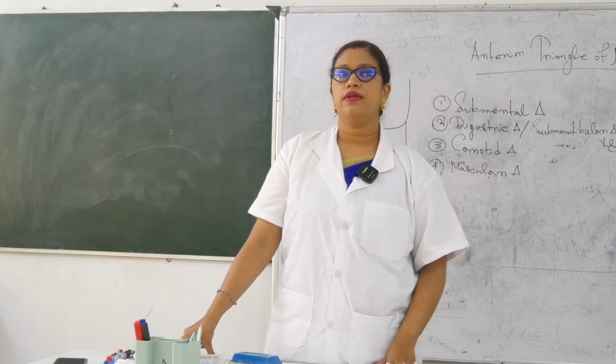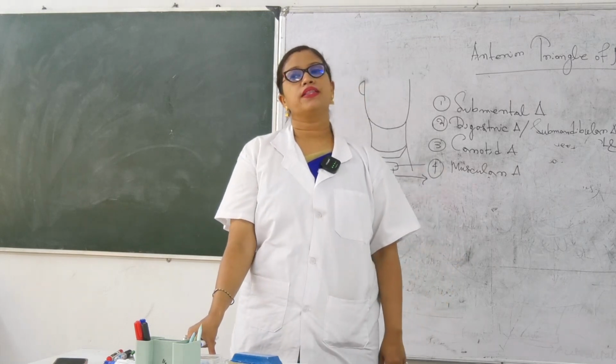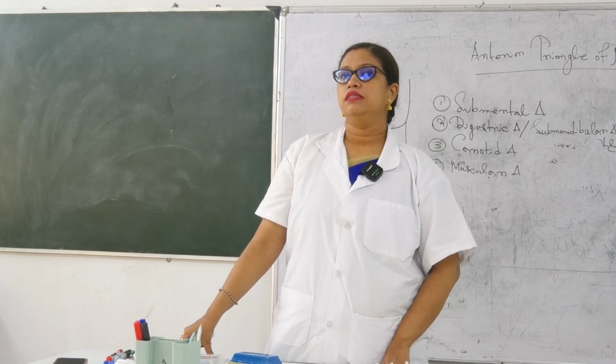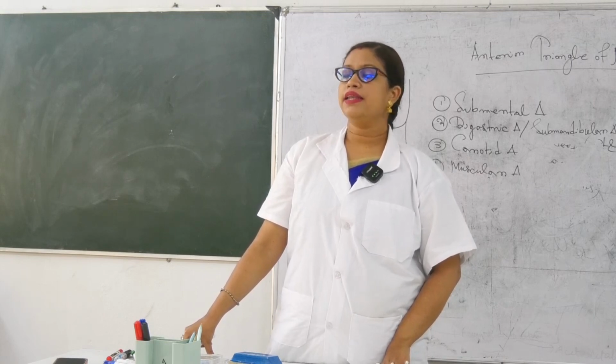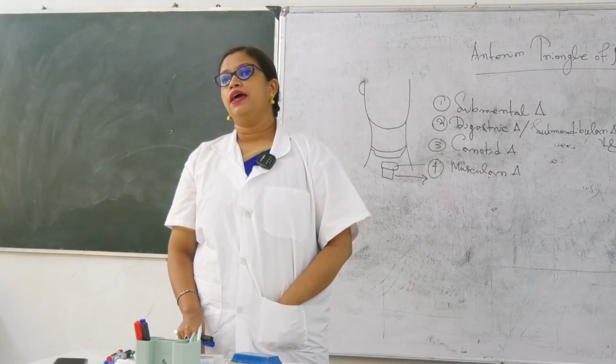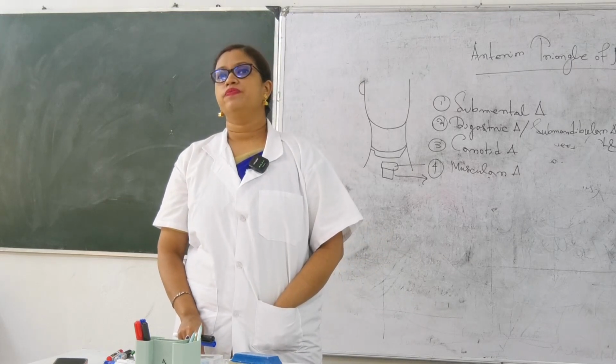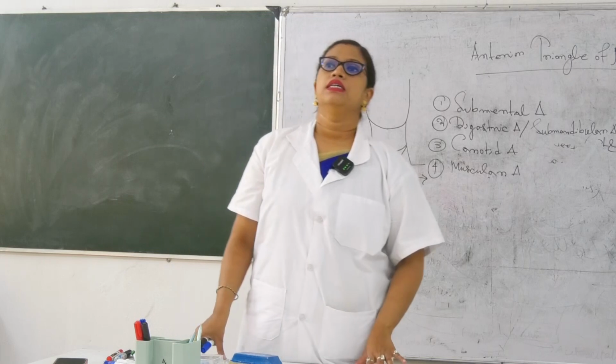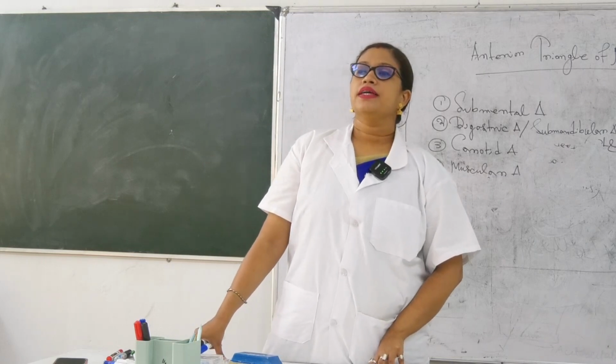Number 1 is superior thyroid. Then next one is ascending pharyngeal. Then third one is the lingual.